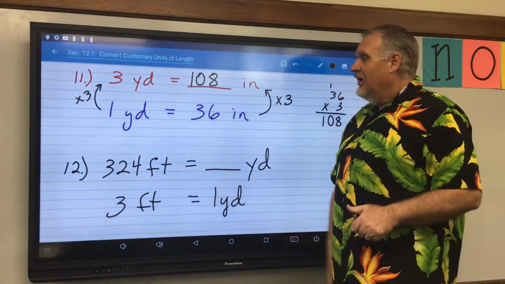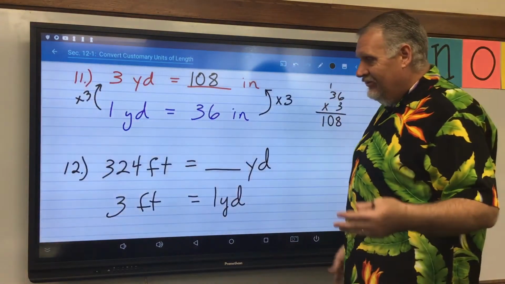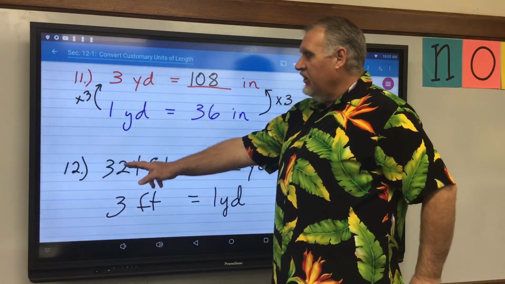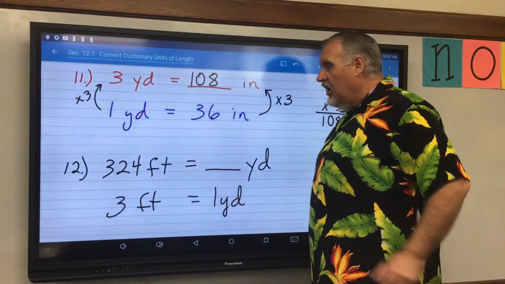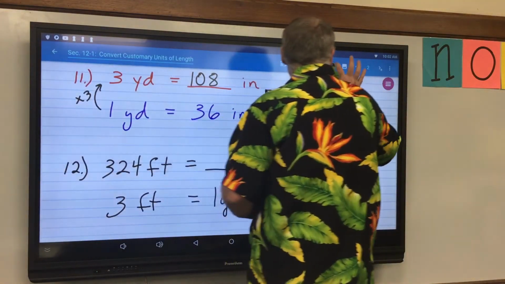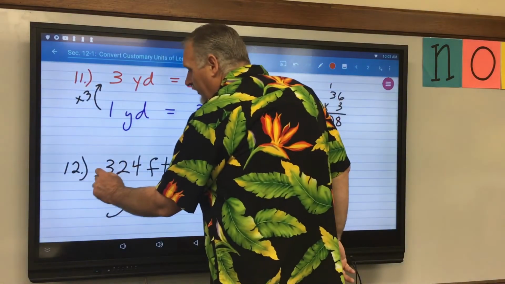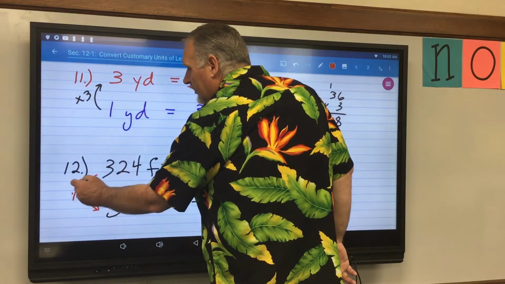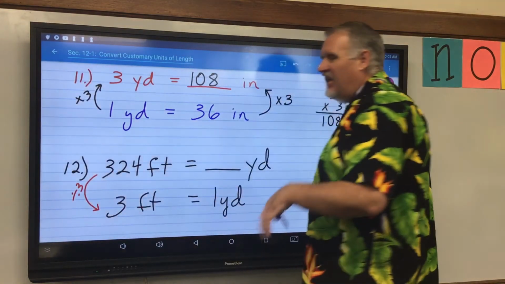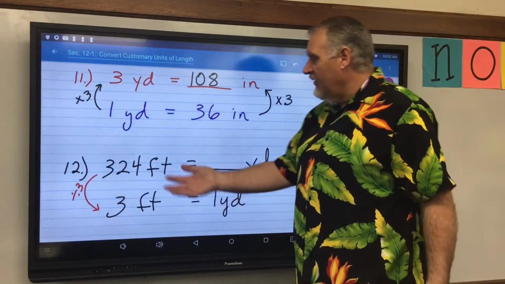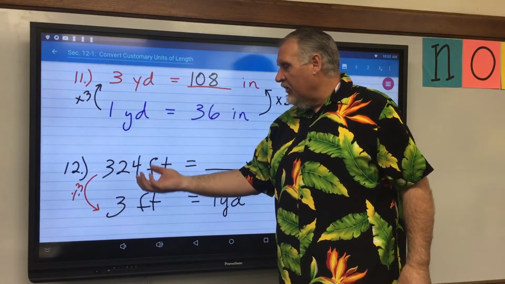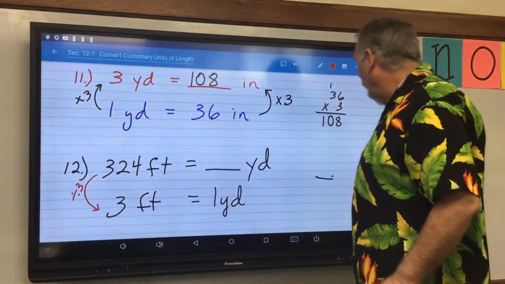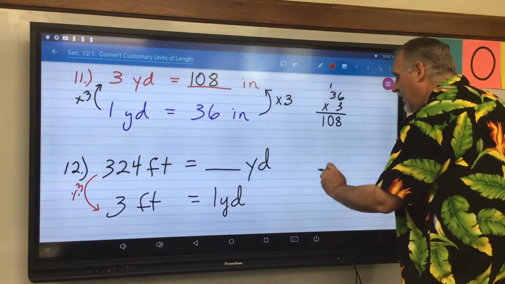So, how do I get from 3 to 324? Well, I'm trying to guess 3 times what is 324? That's not the easiest thing. So we can flip it around, we can divide it. Let's divide this by 3. 324 divided by 3 does not give us 3, but if I know that 3 feet is a yard, how many 3 feet groups are there in 324? So what I can do is divide my 324 by 3.